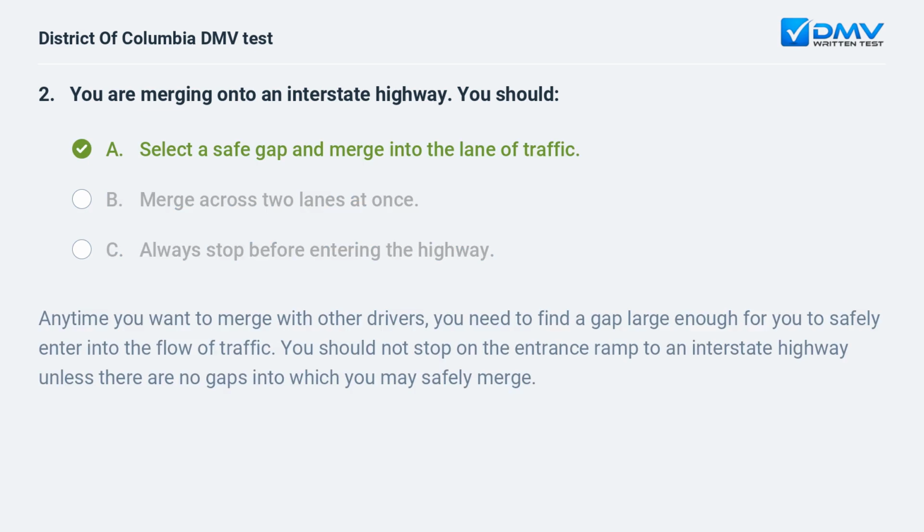a. Select a safe gap and merge into the lane of traffic. Anytime you want to merge with other drivers, you need to find a gap large enough for you to safely enter into the flow of traffic. You should not stop on the entrance ramp to an interstate highway unless there are no gaps into which you may safely merge.